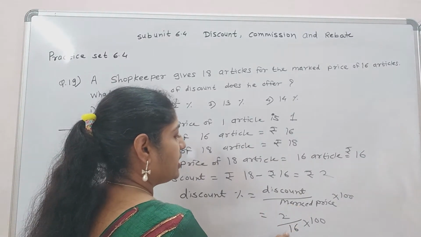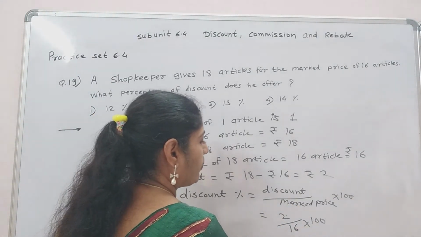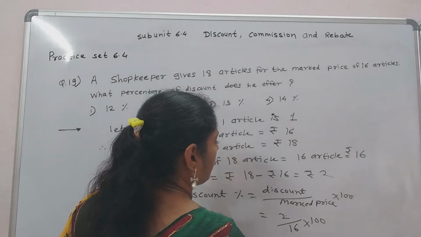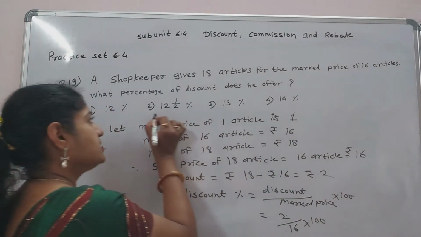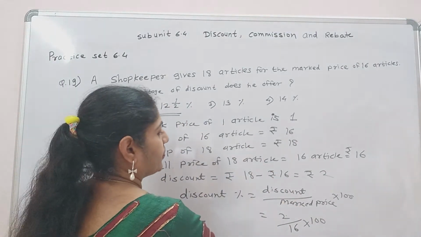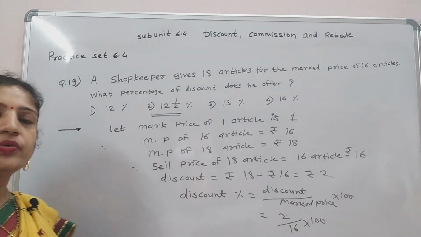Mark price is 16. 200 upon 16, that is 12.5%. So our answer is option number 2. Discount percentage equal to 12.5.